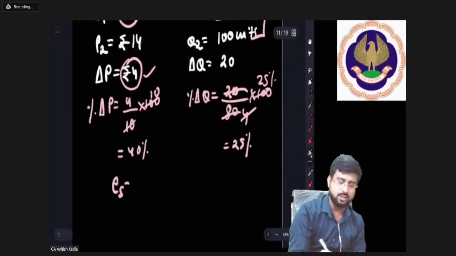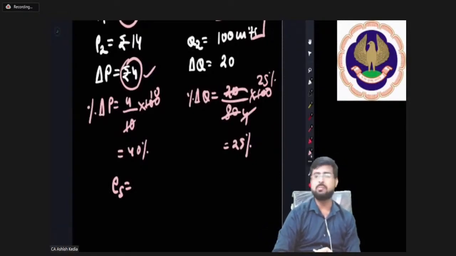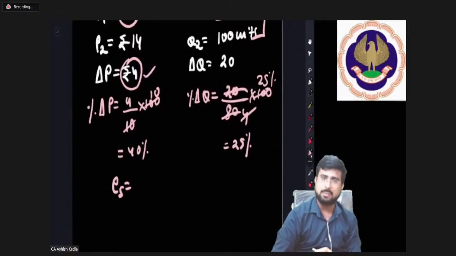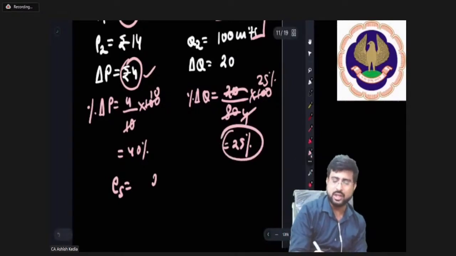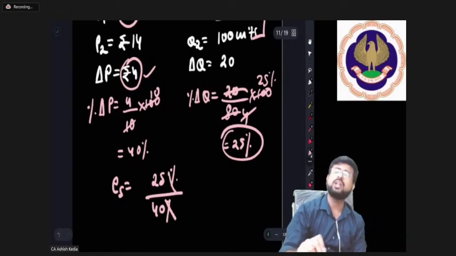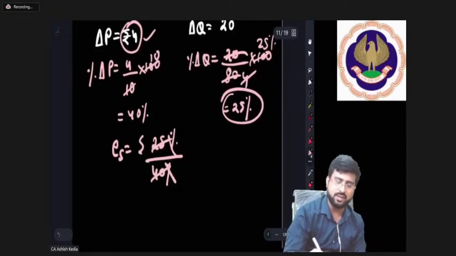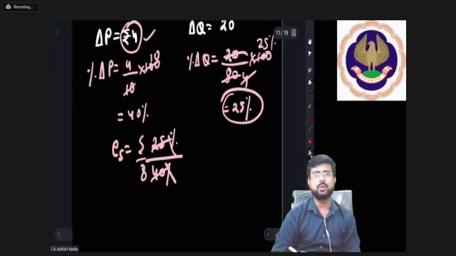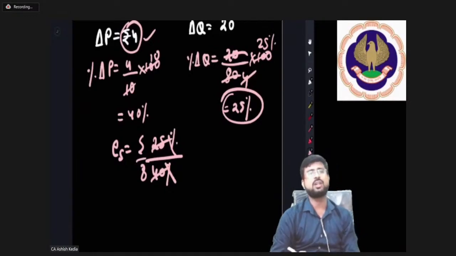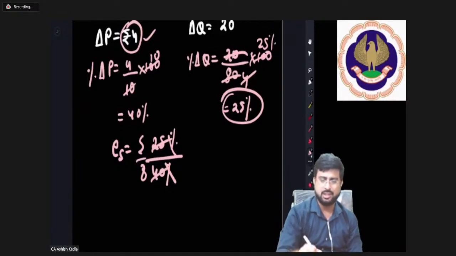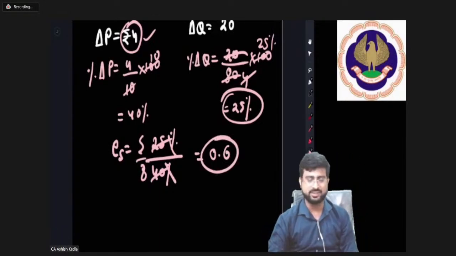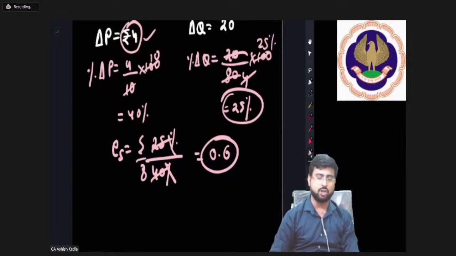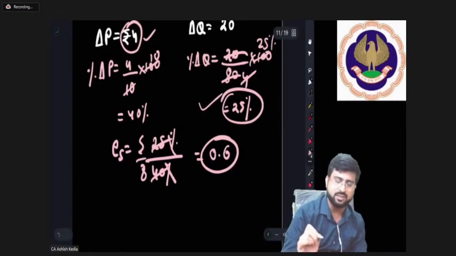Now everybody pay attention. What will be elasticity of supply? Percentage change in quantity by percentage change in price. Remember, quantity always upward, price always downward. So quantity is 25% and price is 40%. Obviously percent gone. 25 by 40, so basically 5 by 8. It's giving us some value of the nature of 0.6. I think exact value you can compute, but it's around 0.6.